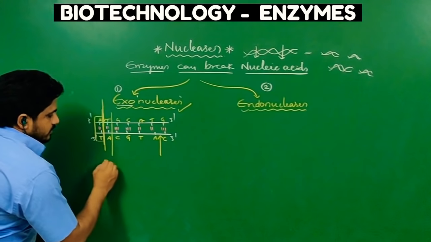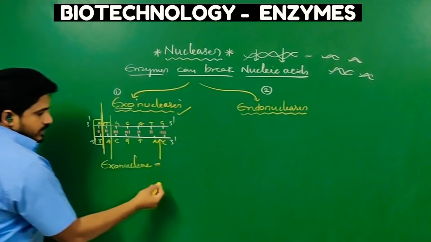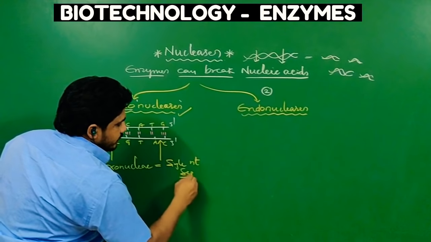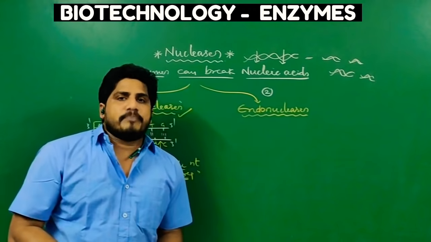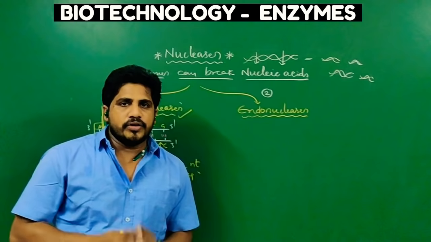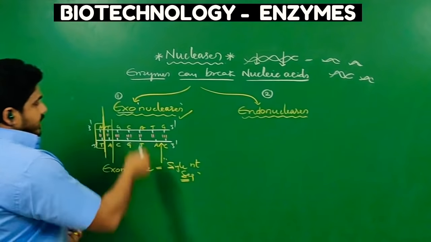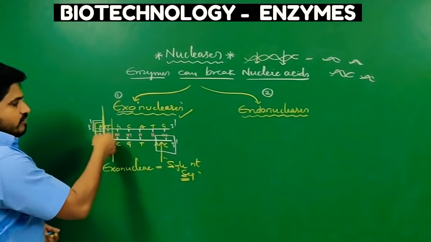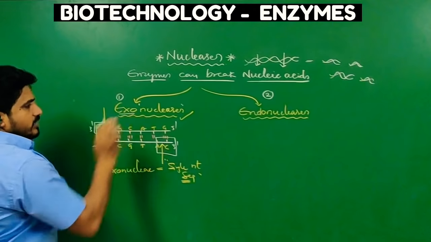Result, nucleotides. Exonucleases result in single nucleotides. That's it. We never get fragments of different pieces. If you want to cut one nucleotide at this end or that end, we have to use exonucleases. Now, one more important thing: exonucleases can cut only one strand, not both strands. Any one strand, any one end. Clear? Or both ends, but not the center.